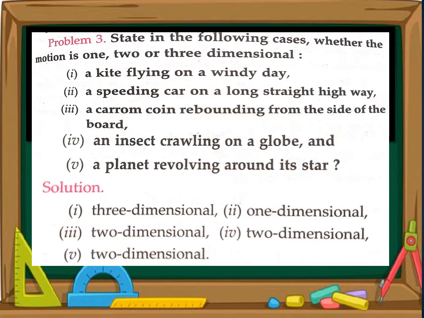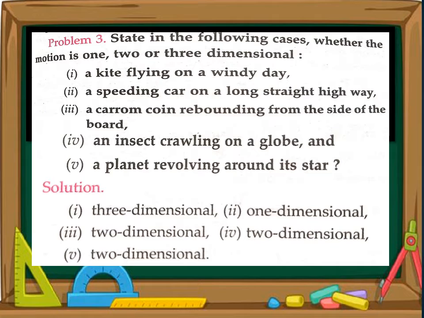Now question 3. State in the following cases whether the motion is 1, 2 or 3 dimensional. So the first question is a kite flying on a windy day. What should be the nature of the motion? When the kite is flying in the sky, what is happening there? The kite is moving in all possible directions, and it is considered to be a motion in space. It may move along the x-axis, y-axis and z-axis. Hence it is considered to be a three-dimensional motion.